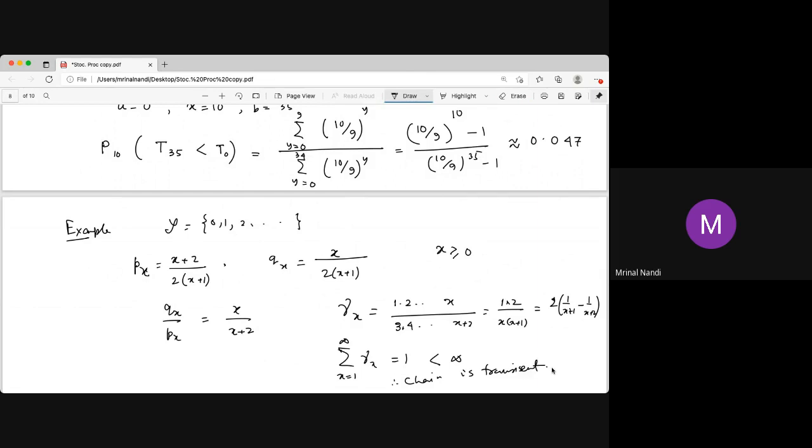It can't be recurrent. This is just an arbitrary example. You can take any other thing, but you should take such a thing that the product is a simple number. Otherwise, you have to manipulate, or you have to use a computer program to find gamma x or the sum over gamma x. This is just a suitable example to show when this chain is transient. So that's for the birth and death chain. The next video will show the stationary distribution of the birth and death chain.